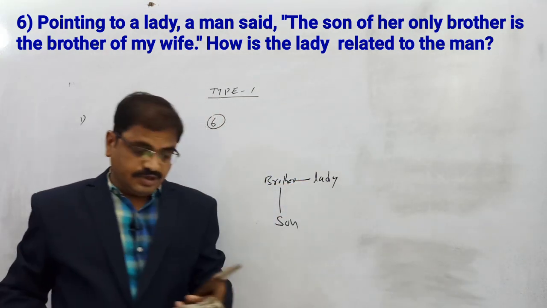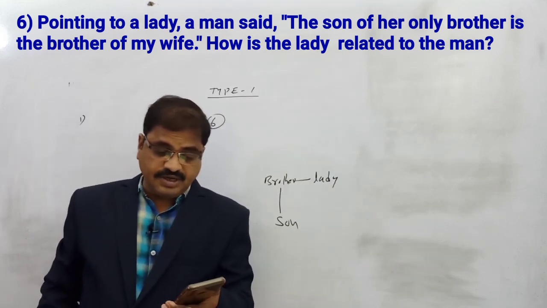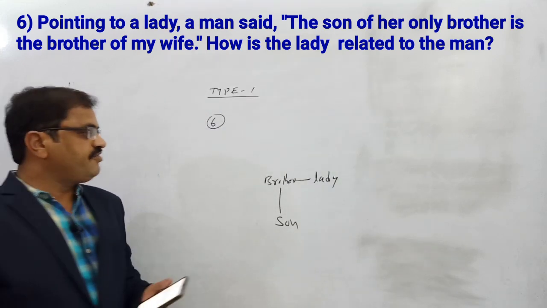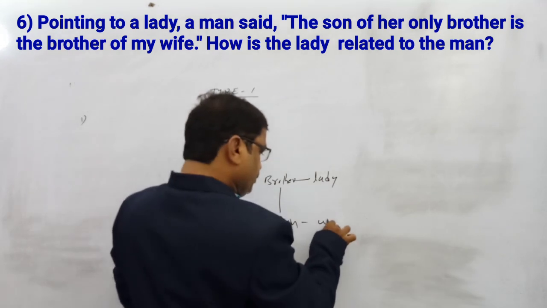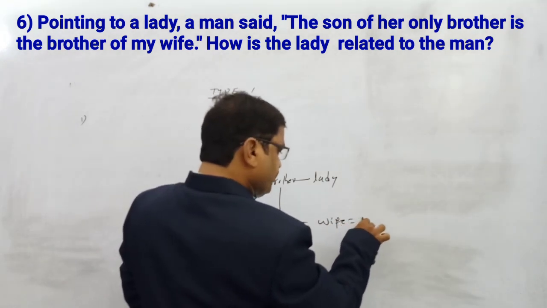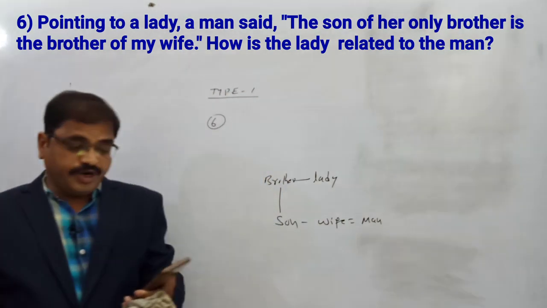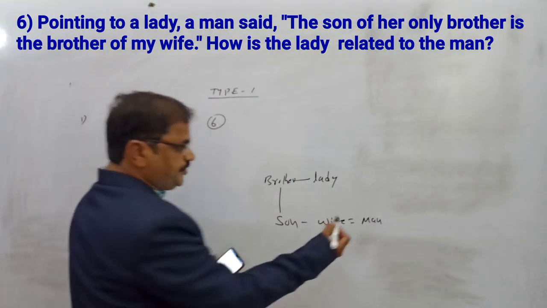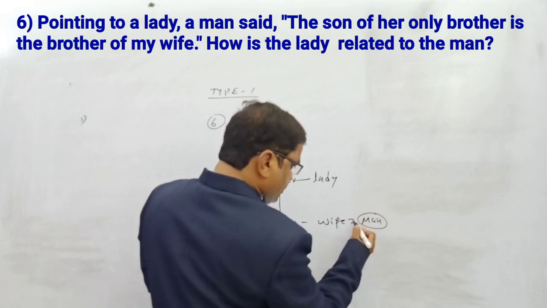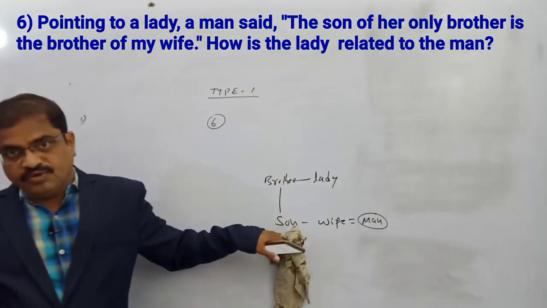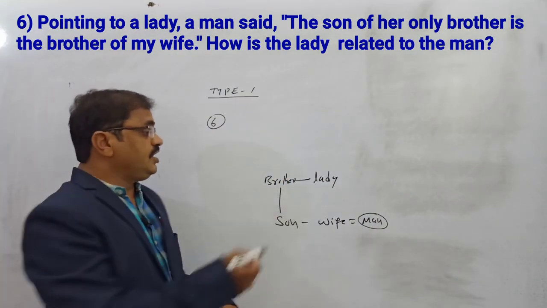Okay, so the son of her only brother is the brother of my wife. My wife is nothing but, so wife. Whose wife? This man's wife. Okay, simple. So that is nothing but pointing to a lady, a man said. So the speaker is the man only. The man is saying my wife's brother. Who is my wife's brother? Introducing a lady,